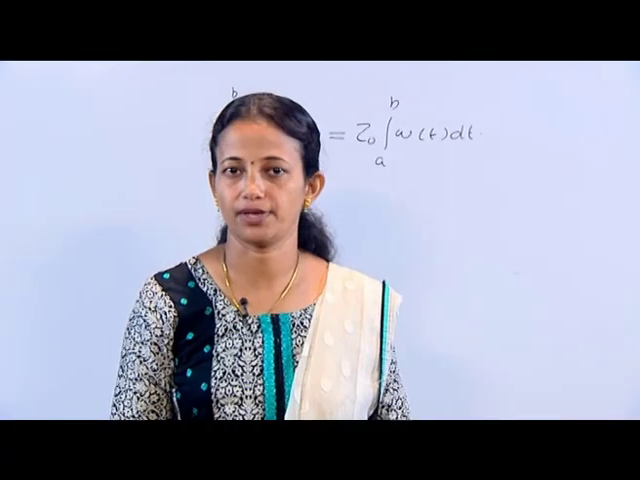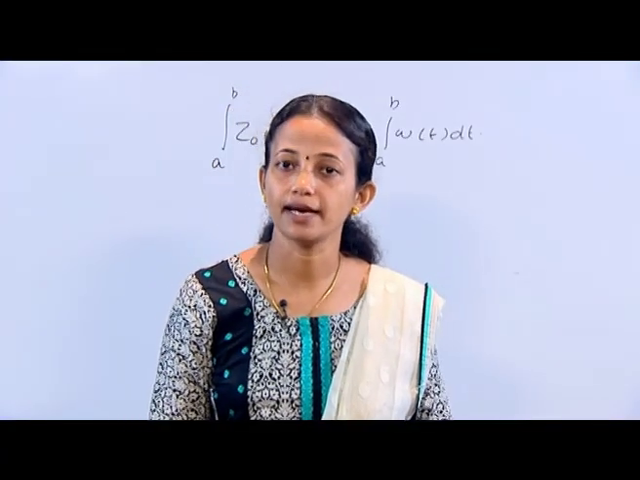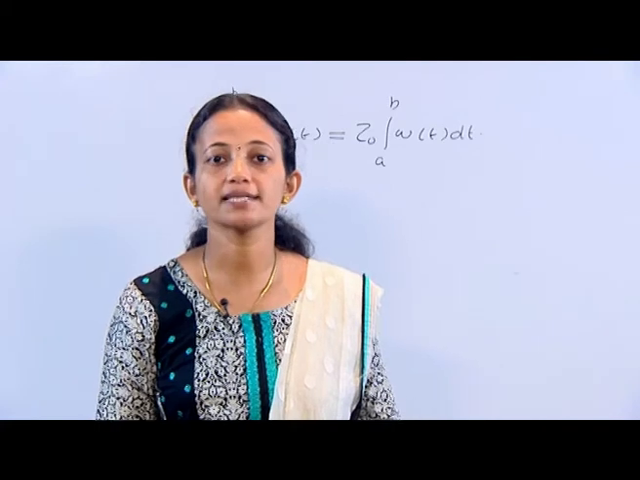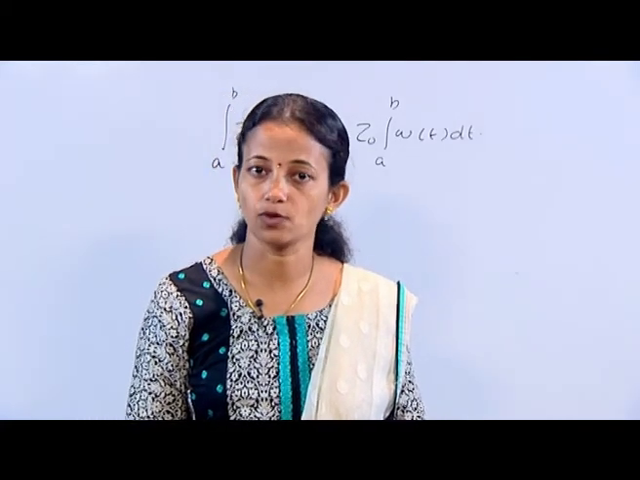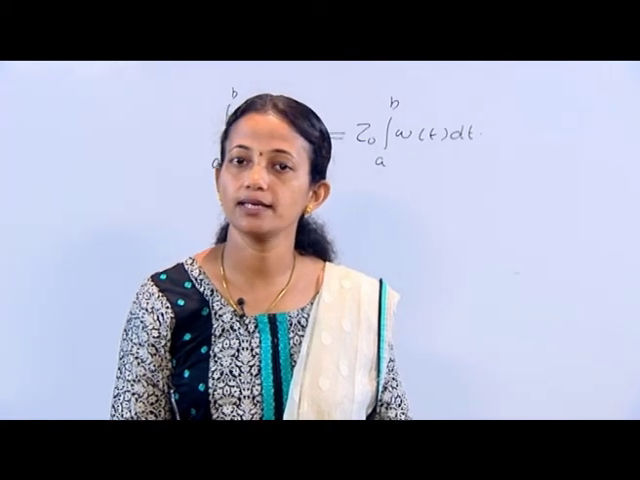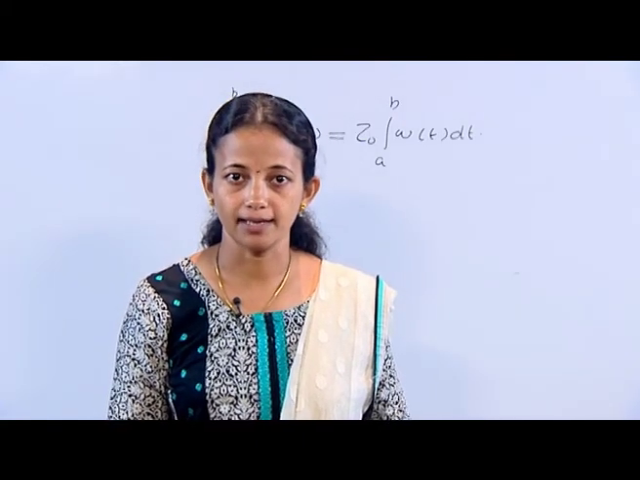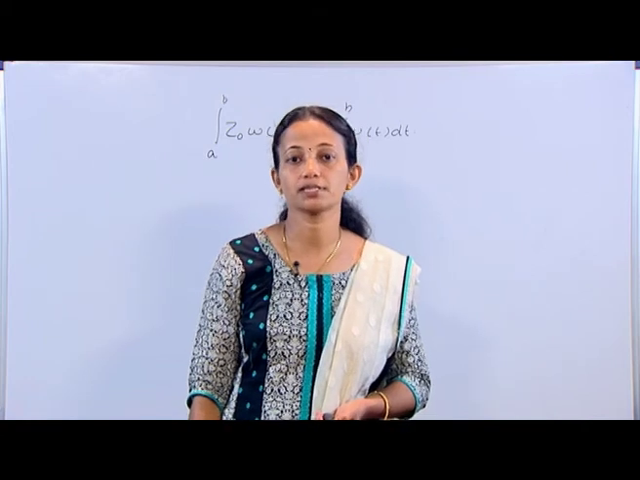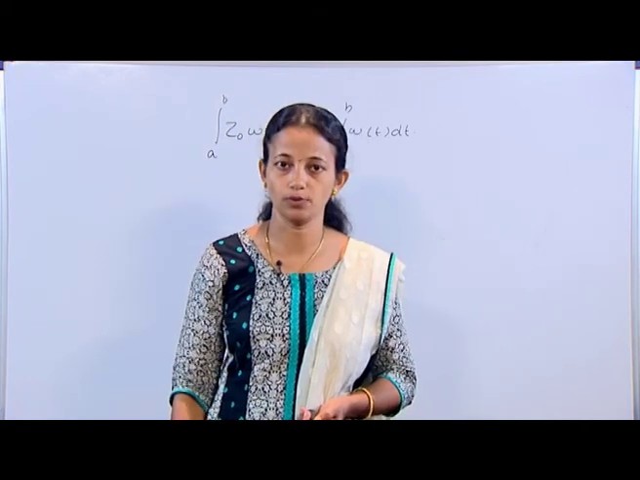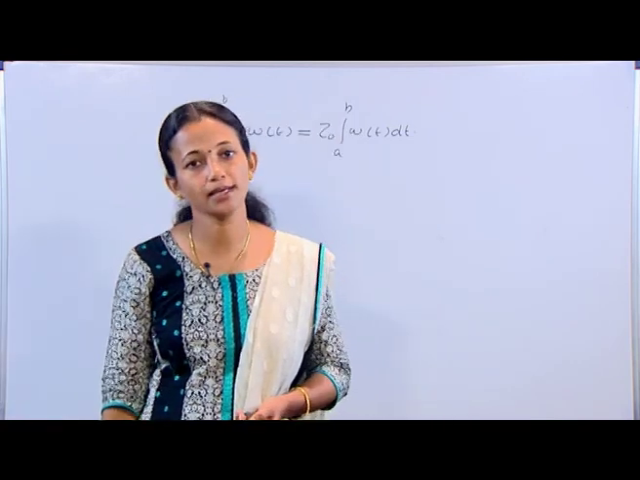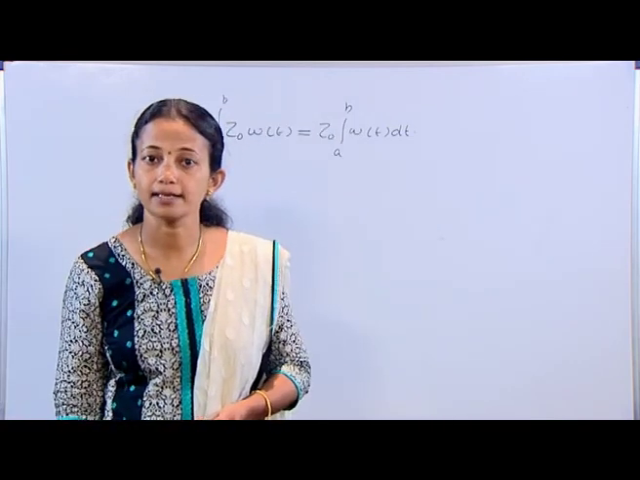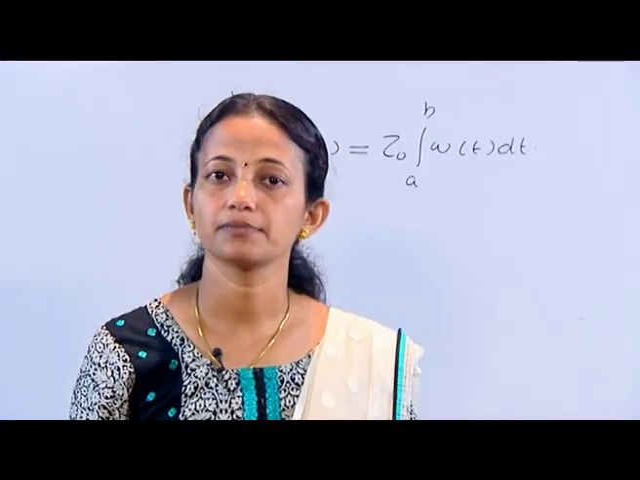Next, theorem number 5. If w_1(t) and w_2(t) are complex valued functions of a real variable t defined over a ≤ t ≤ b, then integral a to b of (w_1 + w_2)(t) dt is equal to integral a to b of w_1(t) dt plus integral a to b of w_2(t) dt, provided the integrals exist.